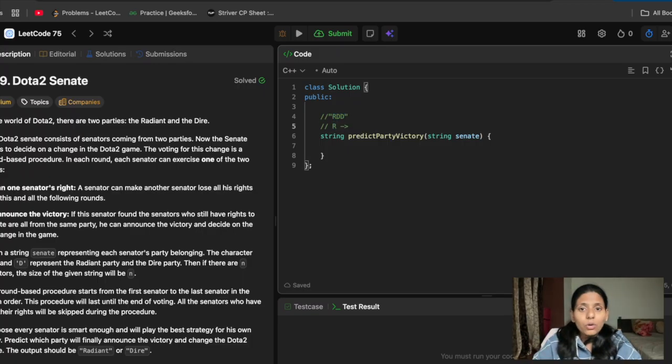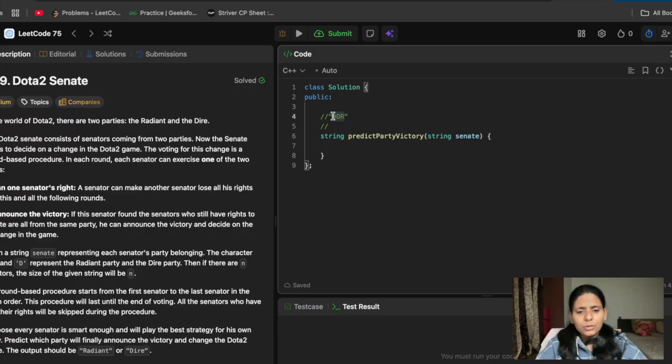R had the position 0, but when he came and killed someone or banned the right of the next person, then he will be at last. So we can say that R plus 3 is equal to, it will be now 3. And in that case, when he bans D, his position will be updated, and it will be here now, and there will not be anything here. And what will happen here is that this D is already gone because of that first star.